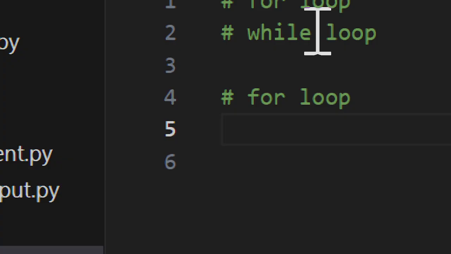Let me give a real-world scenario. For example, you have a piece of paper. That paper is a list, and the list has many fruit names: apple, orange, cherry, banana. When you go to the fruit shop, the shop owner asks what fruits you need.